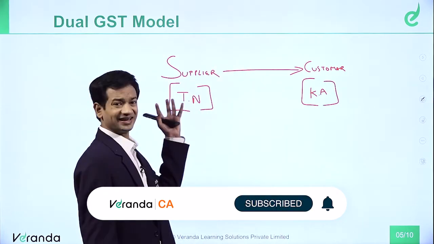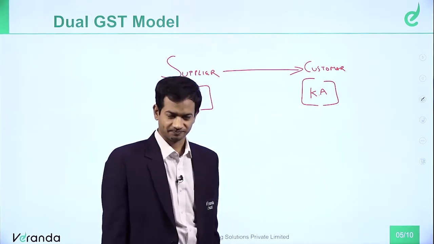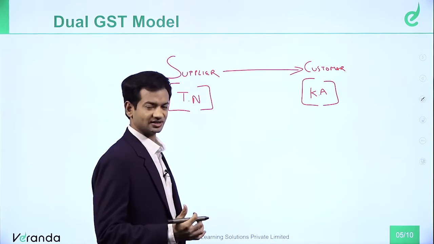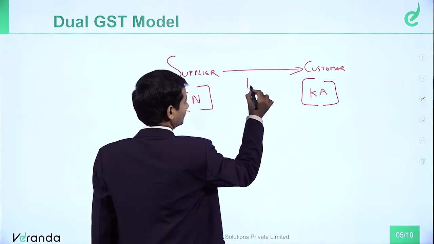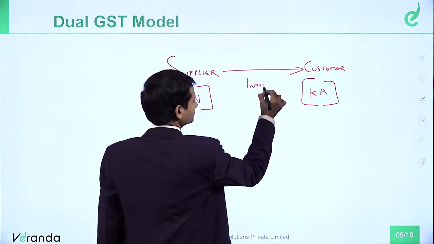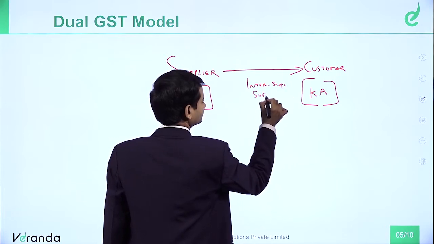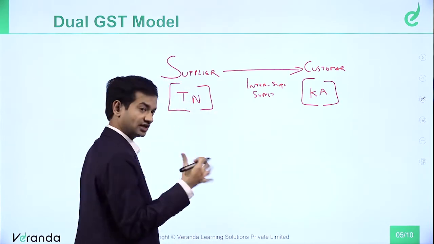Now, when a supplier in Tamil Nadu is supplying goods to a recipient in Karnataka, generally we call this as an interstate supply. I will explain you, right? I will come to the next chart, then I will explain you.